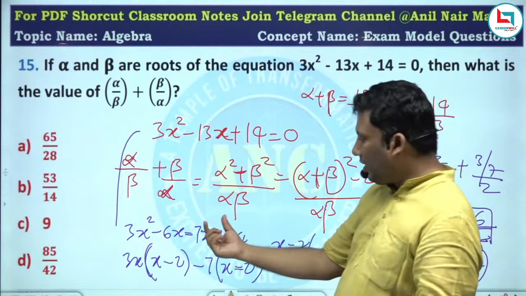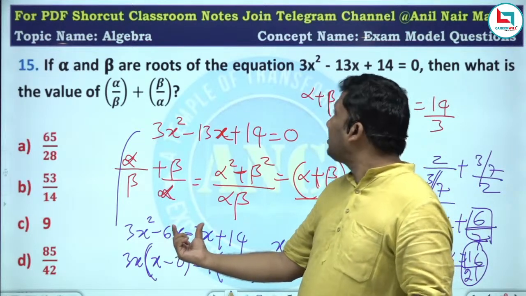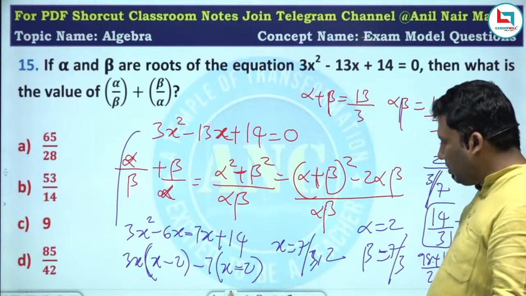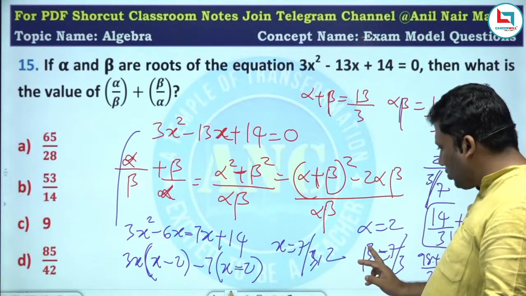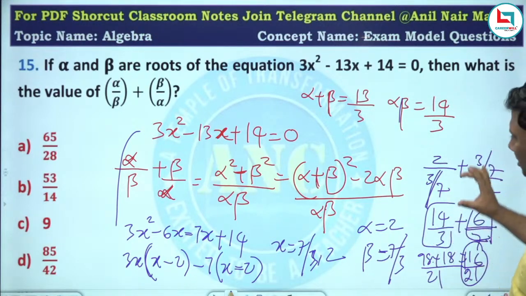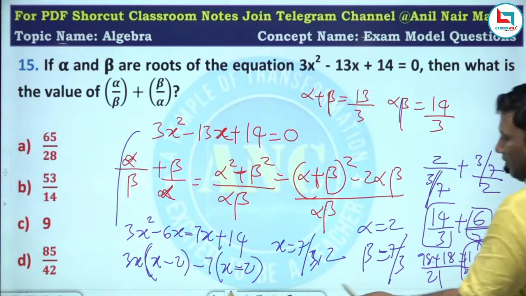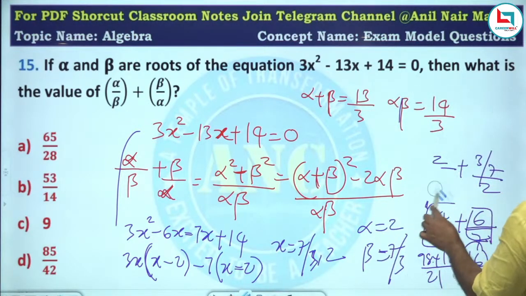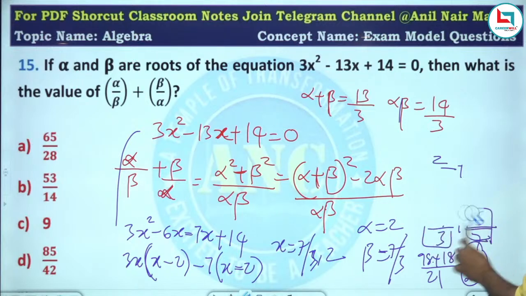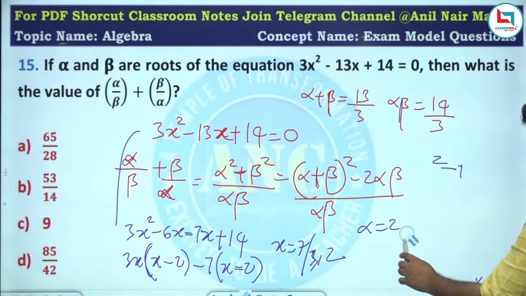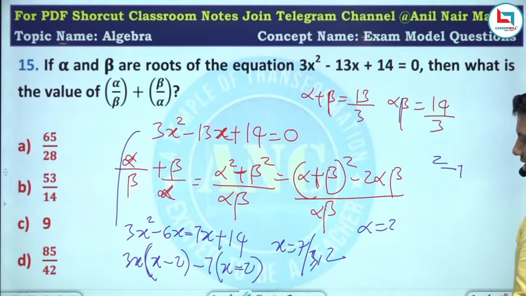6 sevens are 42. Yes. Minus 6x minus 7x. 3x minus 7, x minus 2. So alpha will be 2, beta will be 7 by 3. Alpha by beta, 2 by 7 by 3. We took it as 3 by 7. Please avoid these calculation mistakes. Alpha is 2 and beta is 7 by 3.